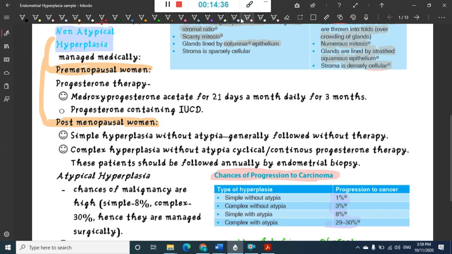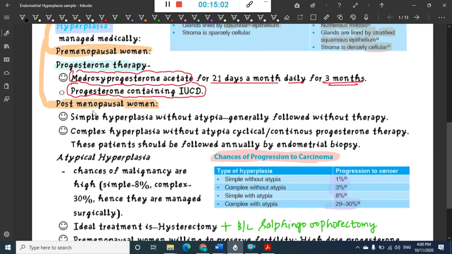In progesterone therapy, we can give medroxyprogesterone acetate for 21 days a month, daily, for at least 3 months. You can also use a progesterone-containing IUD. For the premenopausal age group, we give progesterone therapy.